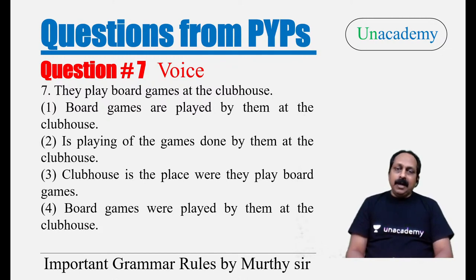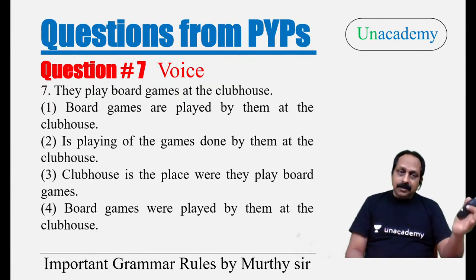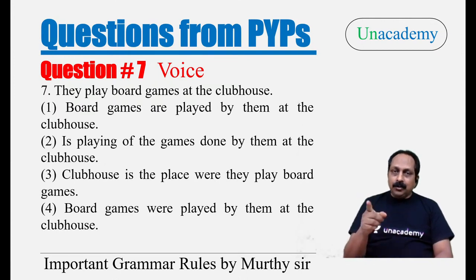They play board games at the clubhouse. This is also in present tense. They play what? They play board games at the clubhouse. It is affirmative, active voice, you have to change it to passive voice. They play what? Board games. Board games is the object. Object becomes a subject. How many options begin with board games? 1 and 4. 2 is ruled out. 3 is ruled out. Board games are played by them at the clubhouse.